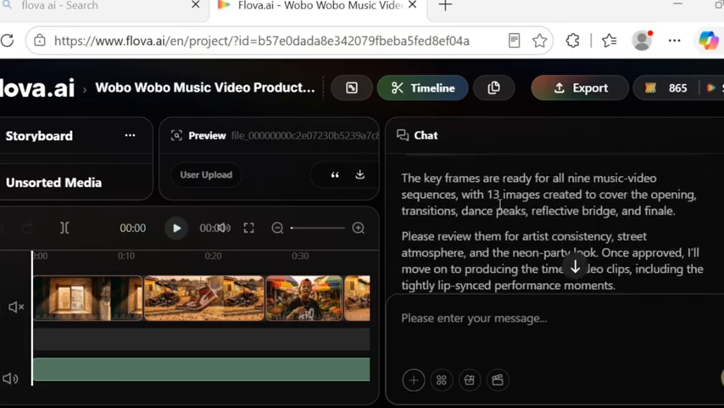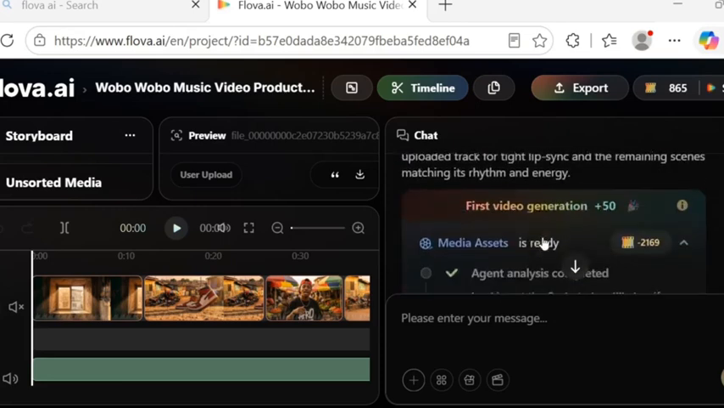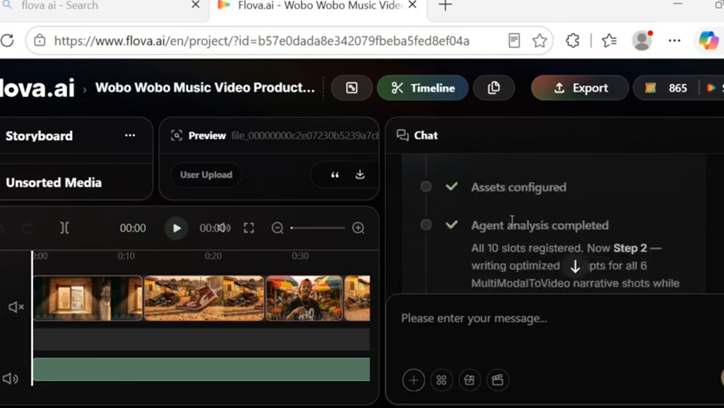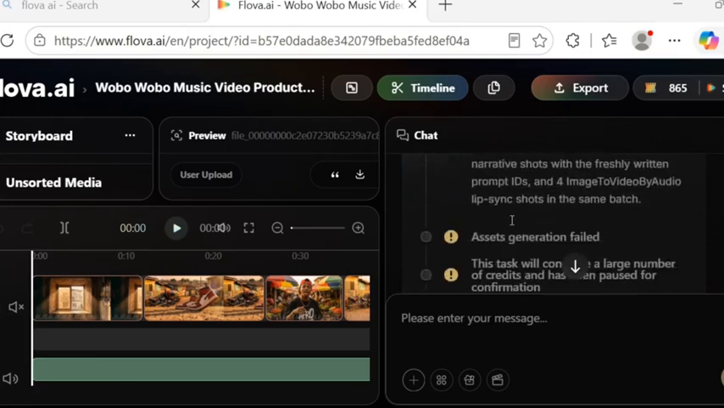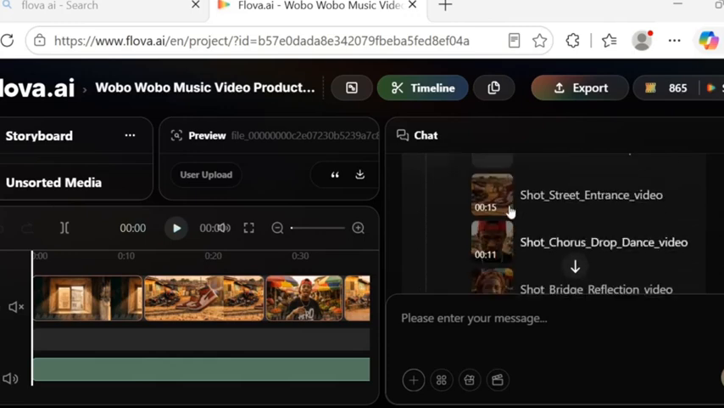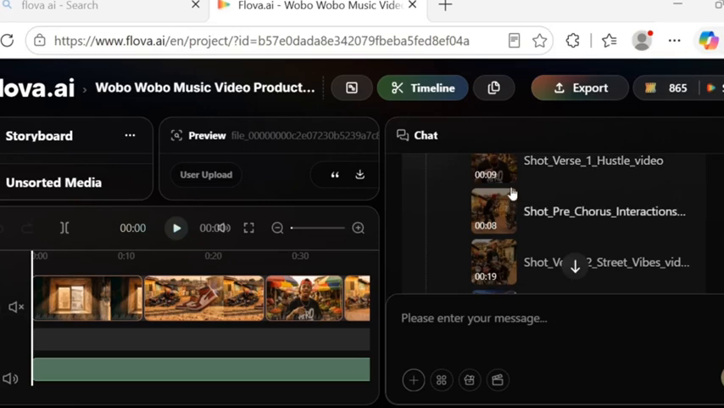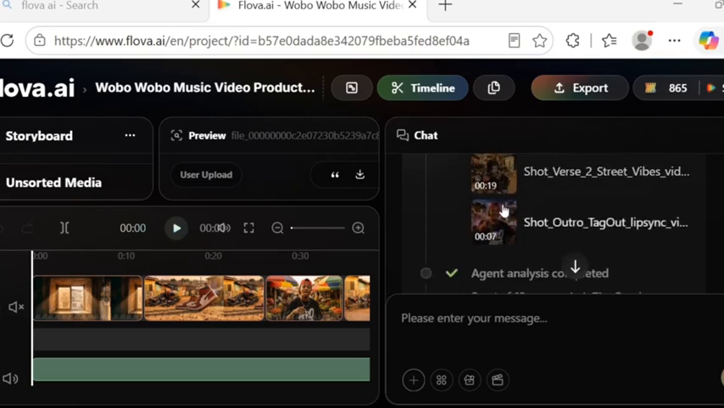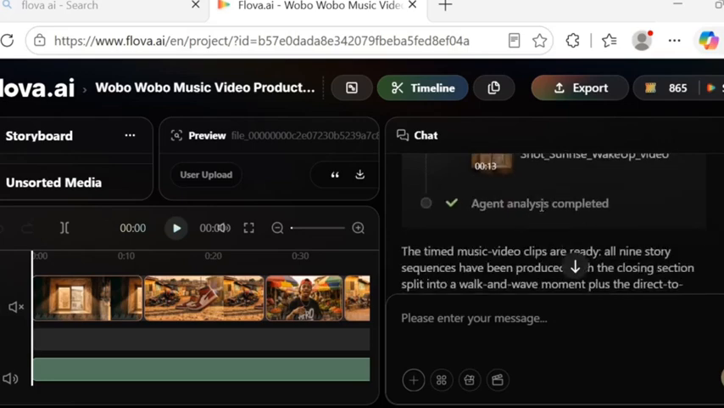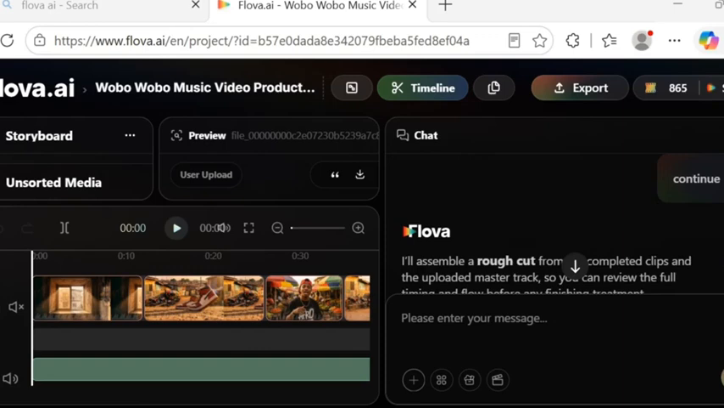And after I generate them, the next thing, I click on continue again. And when I click on continue, it starts analyzing the images to turn them into video. Now, after that, it turned those images into video. As you can see, this is the first clip, this is the second clip, and the third clip. Every clip was generated using my image and the music I uploaded. And after that, I click on continue again.